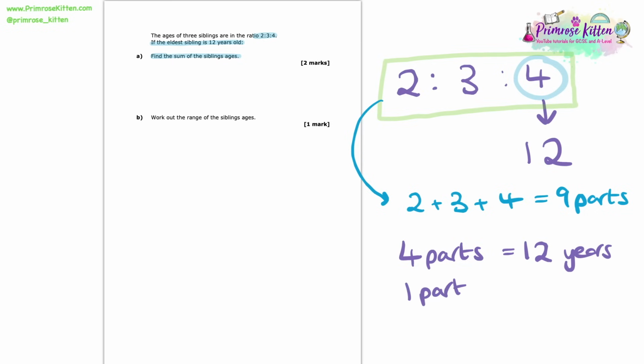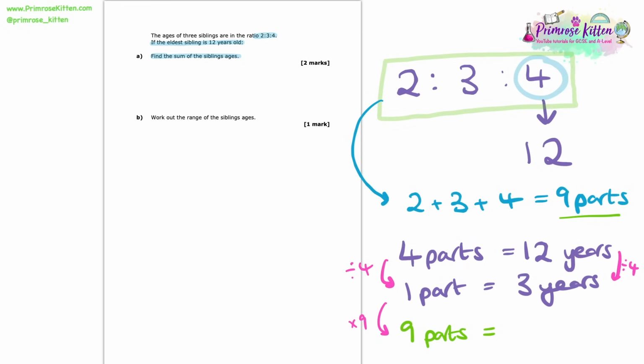So if I go down to 1 and work out what 1 part of the ratio is, I can do this by simply dividing both sides by 4. 12 divided by 4 gives me 3 years. And that means I know that 1 part of this ratio is equal to 3 years. So as soon as I know what 1 part is, I can go up to 9 parts. So 9 parts of this ratio is going to be equal to 3 times by 9. Because if I know 1 part is 3 years, 9 parts will be equal to 3 times that. So multiplying both sides by 9 here, I find that 9 parts is equal to 27.